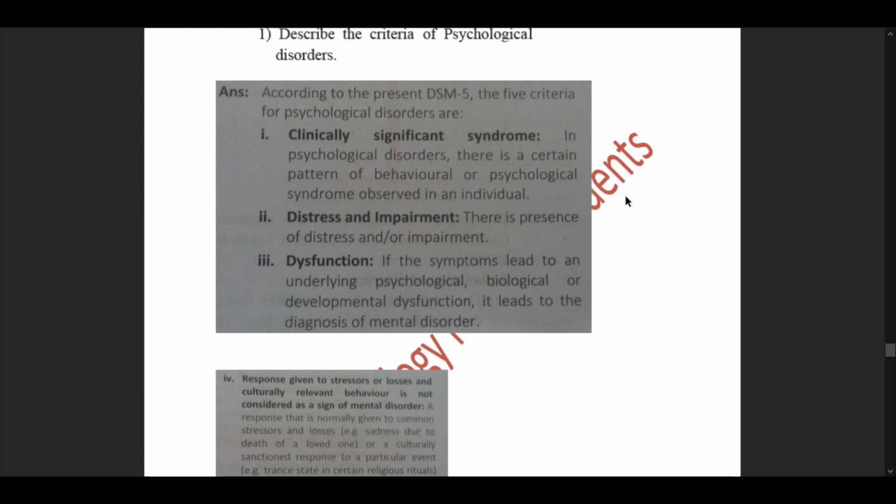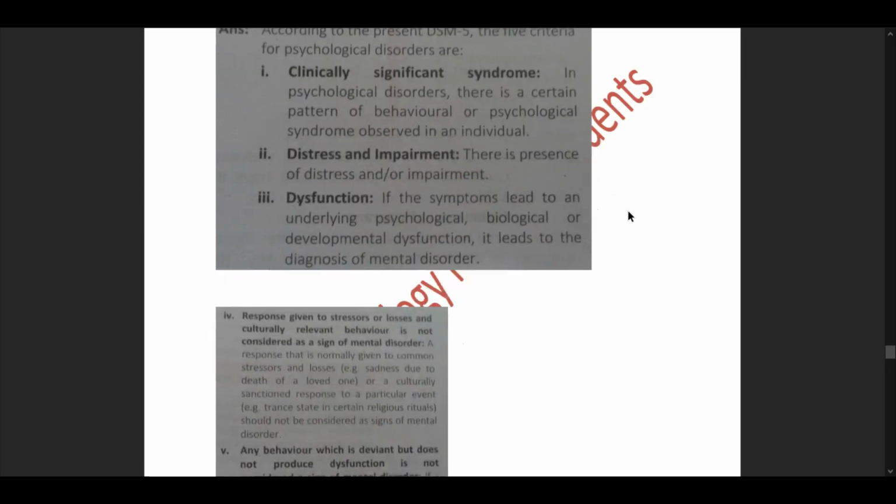In psychological disorders, there is a certain pattern of behavioral or psychological syndrome observed in an individual. Pointer number 2, distress impairment. There is presence of distress and or impairment. Pointer number 3, dysfunction. If the symptoms lead to an underlying psychological, biological, or developmental dysfunction, it leads to the diagnosis of mental disorder.